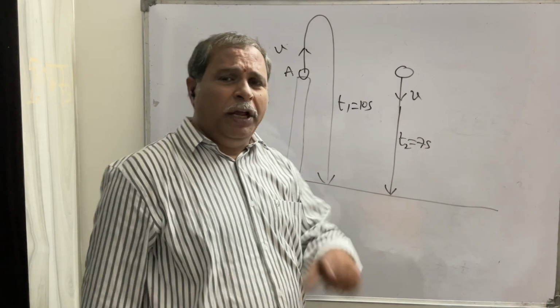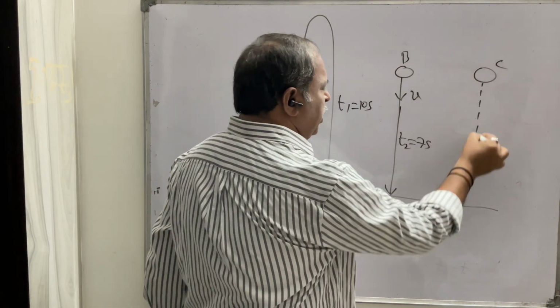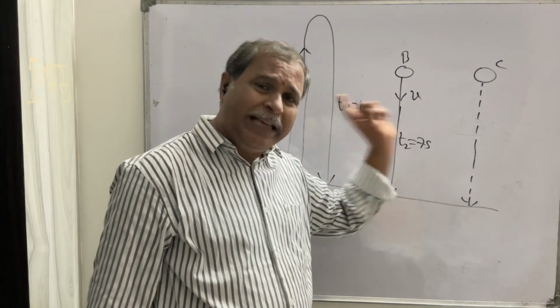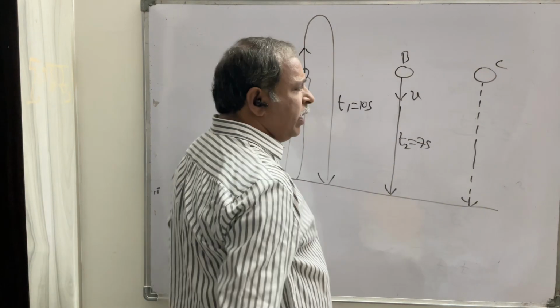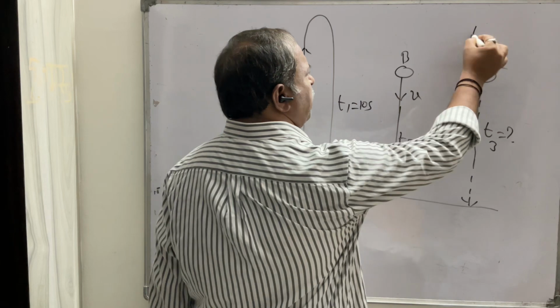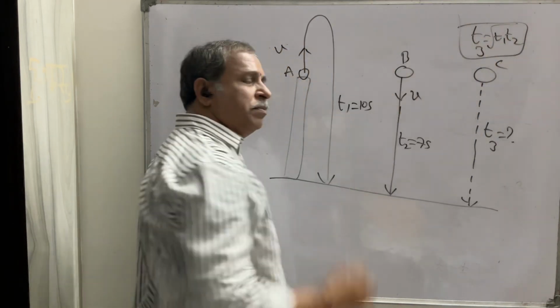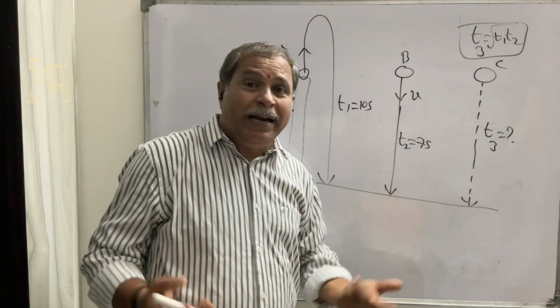Now, if a third ball C is gently dropped, represented with the dotted line, from the same point and the same height, then how much time does it take? My dear students, this time formula is the square root of t1 times t2. So, the square root of 10 into 7, that is 70. How can you get this? This is a suspense for now.